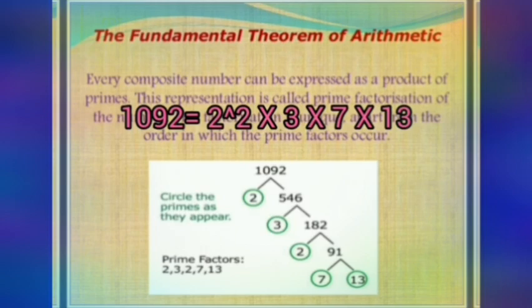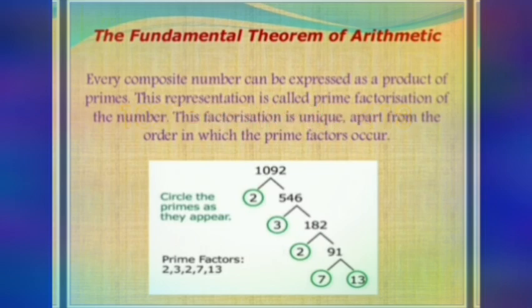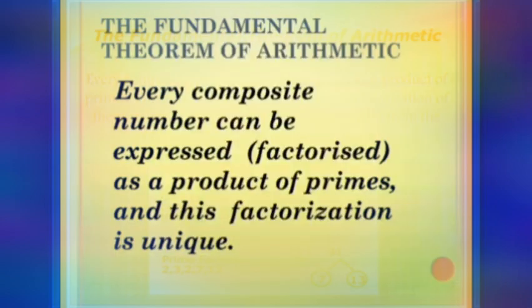This is the explanation for the fundamental theorem of arithmetic. So we can consolidate and summarize that the fundamental theorem of arithmetic is nothing but that every composite number is expressed or factorized as the product of prime numbers, and this factorization is very much unique.